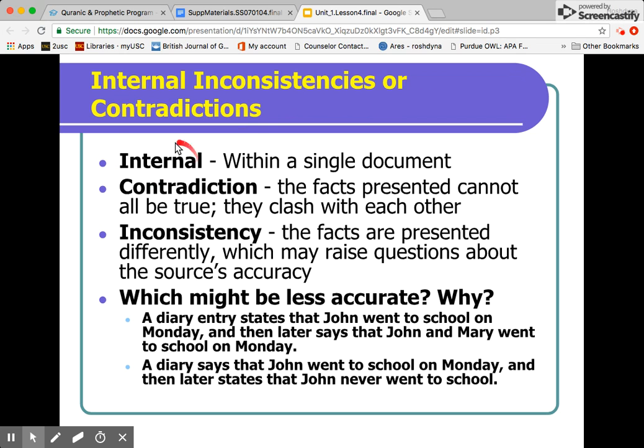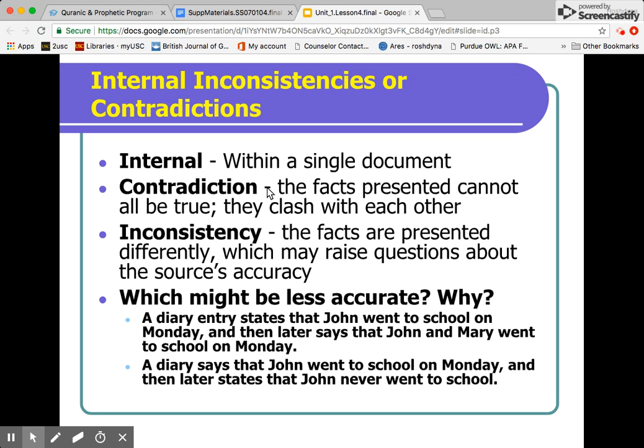So an internal we talked about is within a single document, in one document. So in a letter to Paris, we're looking at only that letter. Okay, we're not looking anywhere else, or in one speech that we're looking at, we're only looking at that one speech. Then we're going to see if anything contradicts. That means that they clash with each other. Is it consistent? Does everything make sense in that one letter?